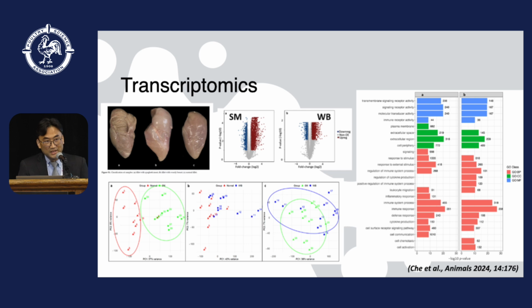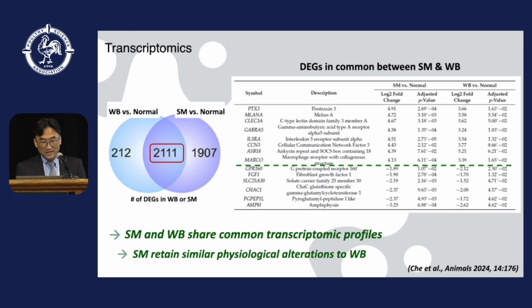As you can see here, there is the phenotype and the data processing, and then a biological pathway analysis. Here are some interesting results of this transcriptomics data. About 2,300 differentially expressed genes identified from woody breast overlapped with differentially expressed genes identified from spaghetti meat.